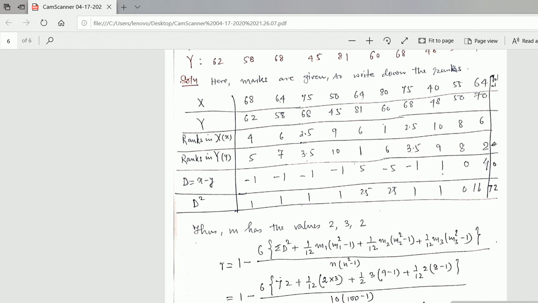You just write the formula: r equals 1 minus 6 times summation D square, which is 72, plus 1 upon 12 times m1, take the first value of m, 2 cube minus 2, plus 1 upon 12 times the second value, 3 cube minus 3, plus 1 upon 12 times the third value of m, that is 2 cube minus 2, all divided by n, 10 cube minus 10. After simplifying, you will get the value 0.545. So this is the rank correlation coefficient.